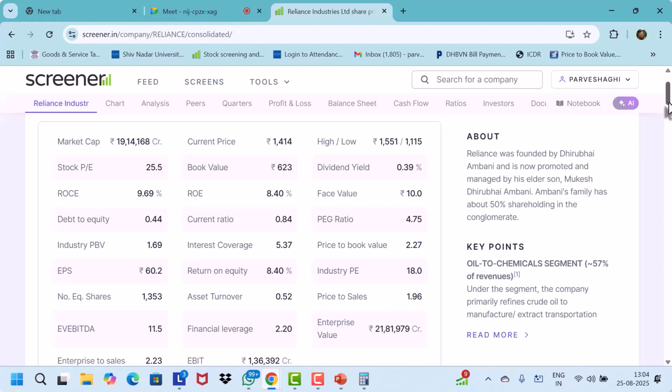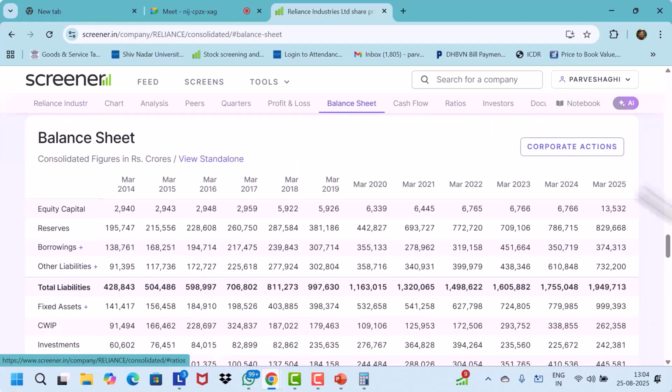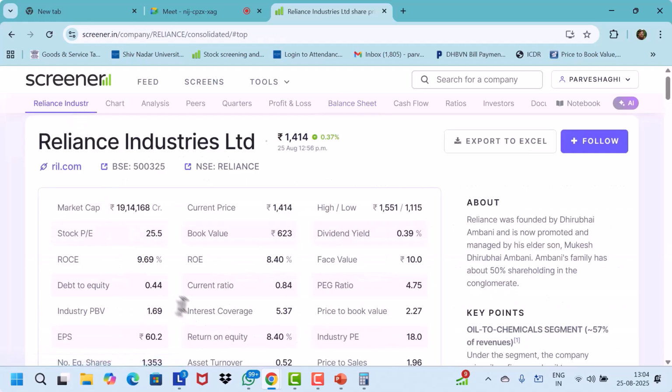Now you can just cross check it. So it is 44 paisa. Now tell me, Reliance is having more debt compared to Hindustan Unilever or the other way around? Reliance is more debt. It is one of the biggest companies of India, or rather the biggest.